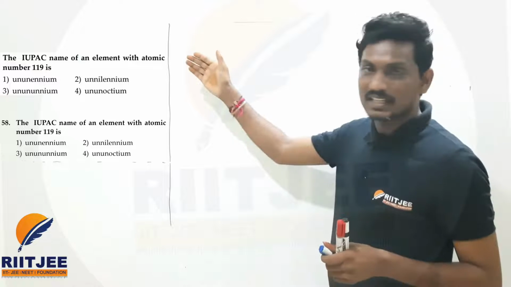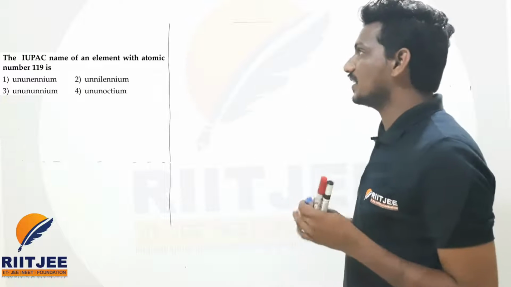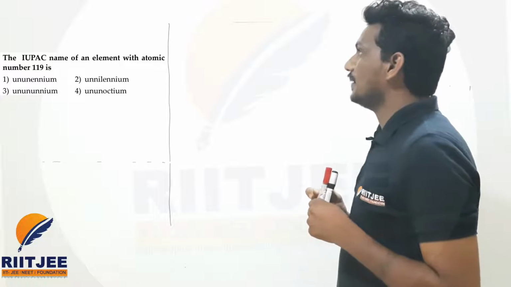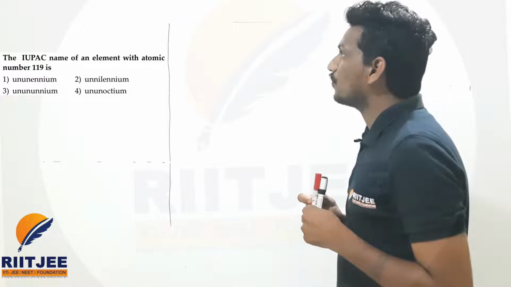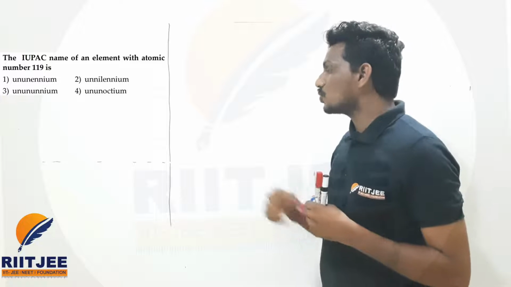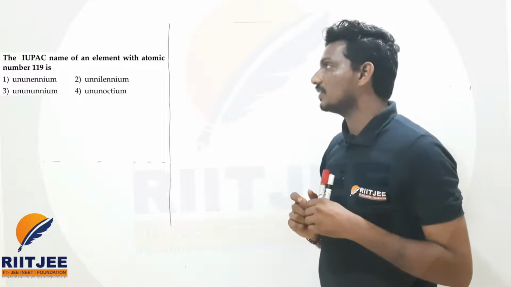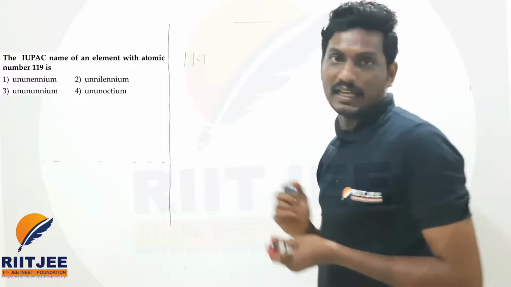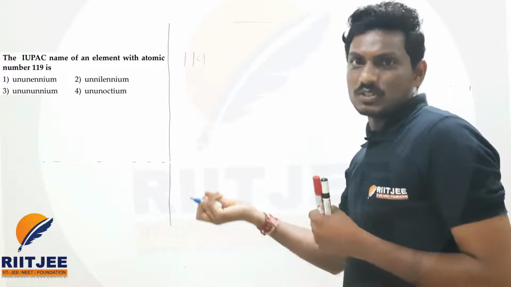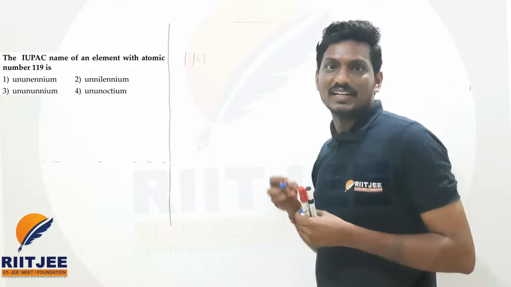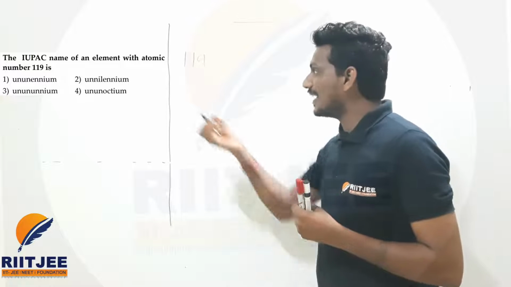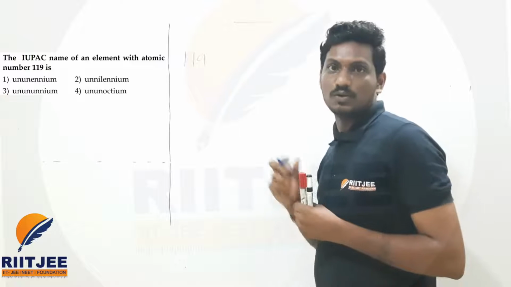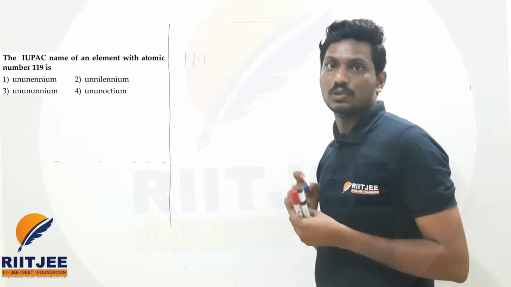I think you can see the question here. The first question gives the IUPAC name of an element with atomic number 119. You can see there are four options. This is a very basic question from the periodic table chapter, which I explained clearly and which is very important. They even asked it one time in the NEET examination also.